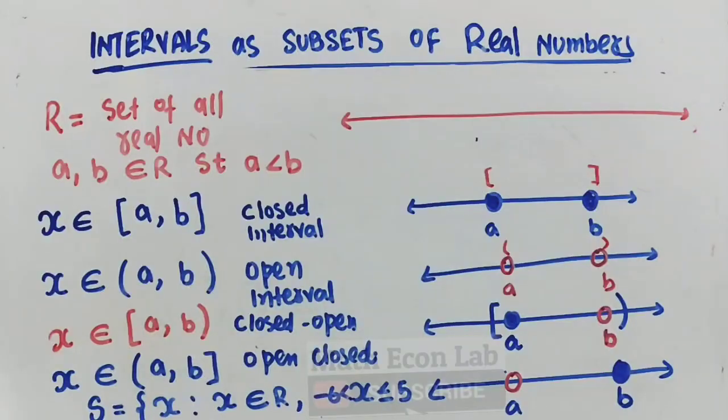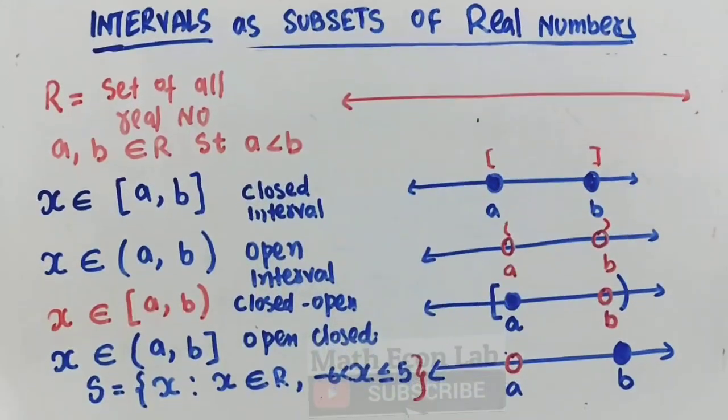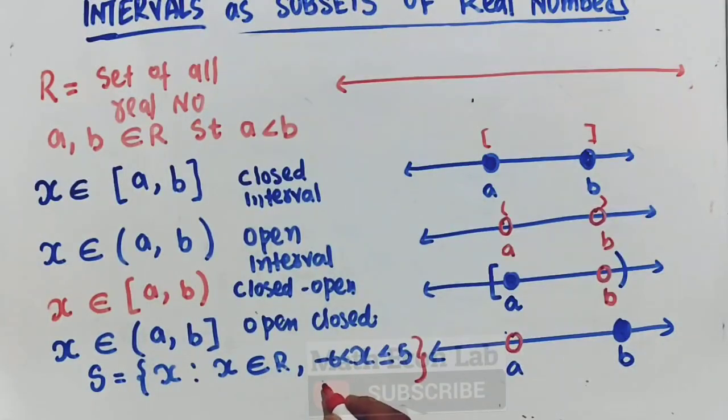So how do we show it in the form of interval notation? We can write it like this: (-6, 5], since from the right side it is closed and on the left side it is open.